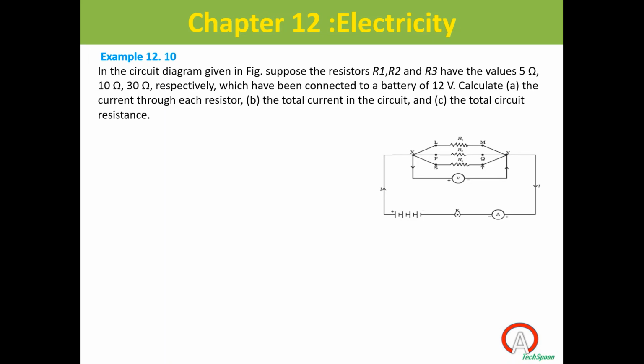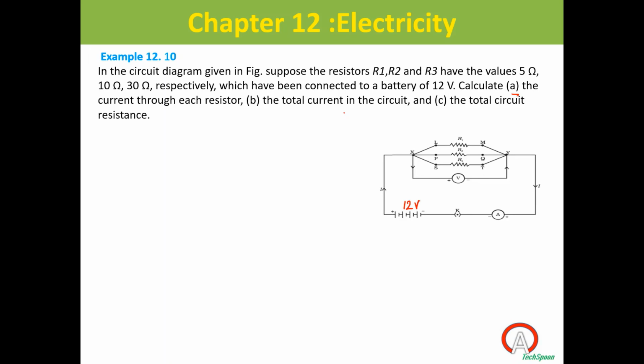Suppose the resistors R1, R2, R3 have the values 5 ohm, 10 ohm and 30 ohm respectively, which have been connected to a battery of 12 volt. What we need to find out? The battery voltage is 12 volt. Question A: the current through each resistor.